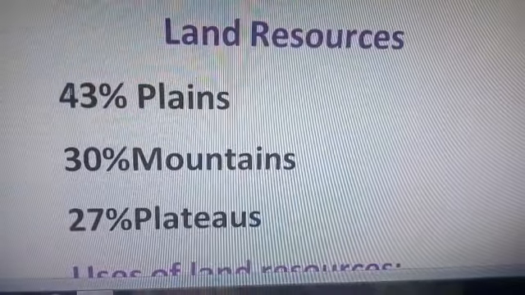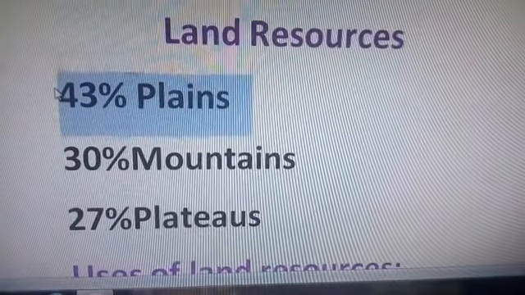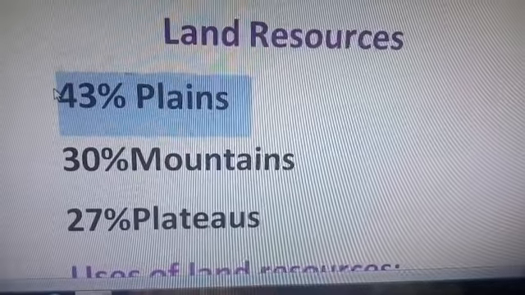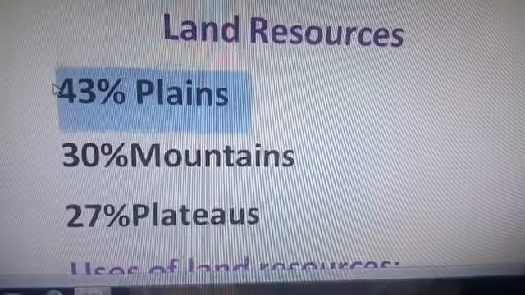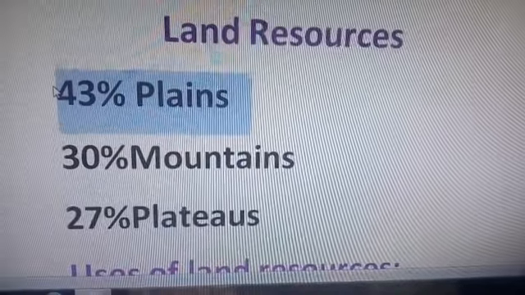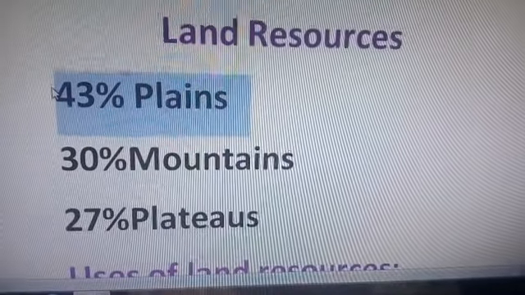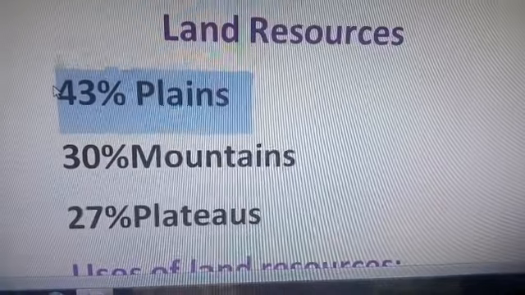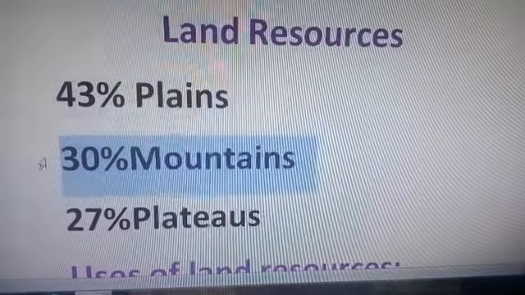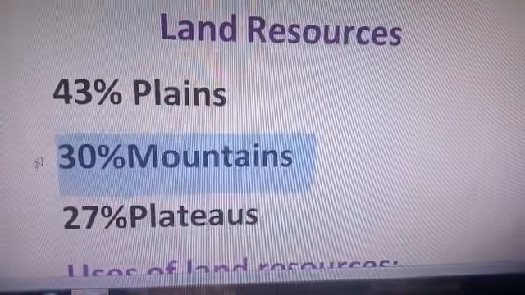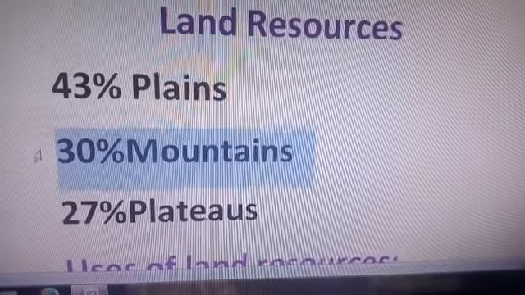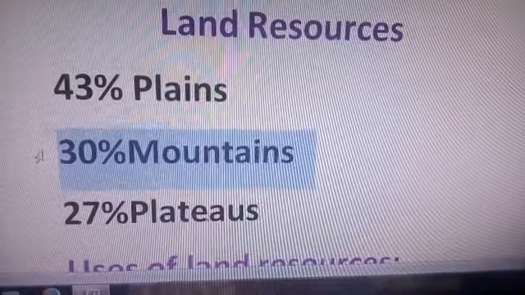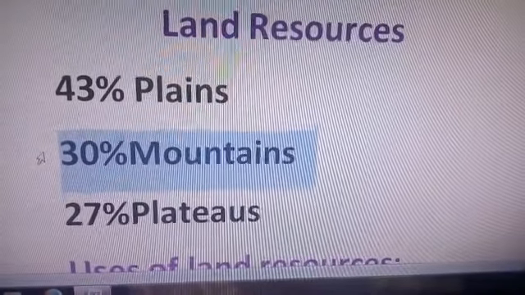You know that in our country India, 43% of the area is covered by plains, and this plain area supports human settlement, crop farming and other human activities. Second, 30% of our area is covered by mountains, and this mountain area supports natural resources like forest and wildlife.